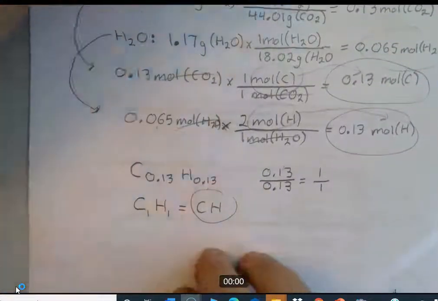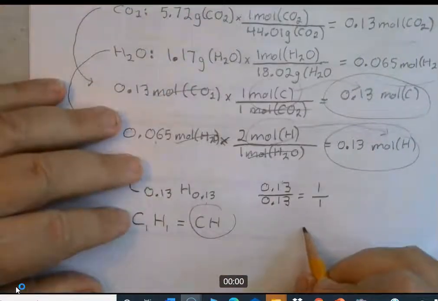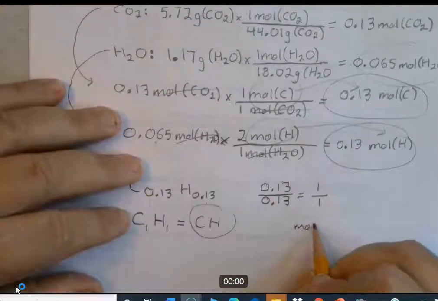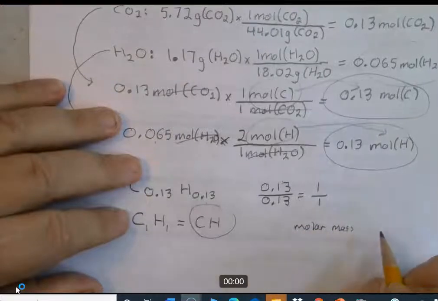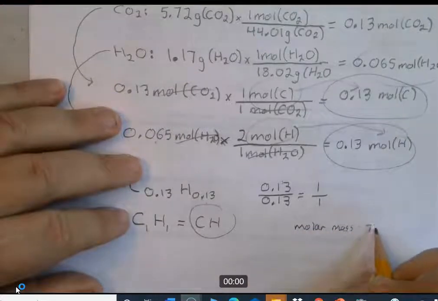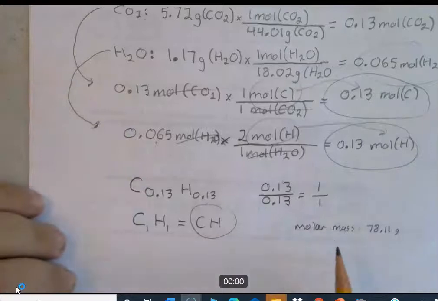So, what I gave you in the video was a molar mass of 78.11 grams. I hope I'm remembering that right. That's the molar mass of the unknown gas.